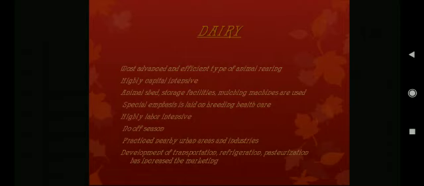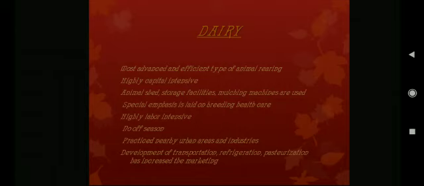There is no off season, and it is practiced near urban areas and industries. Development of transport is very important for this industry, because milk is a perishable item, so different and cheap means of transportation are very important. Other important features are that refrigeration facilities are also important.